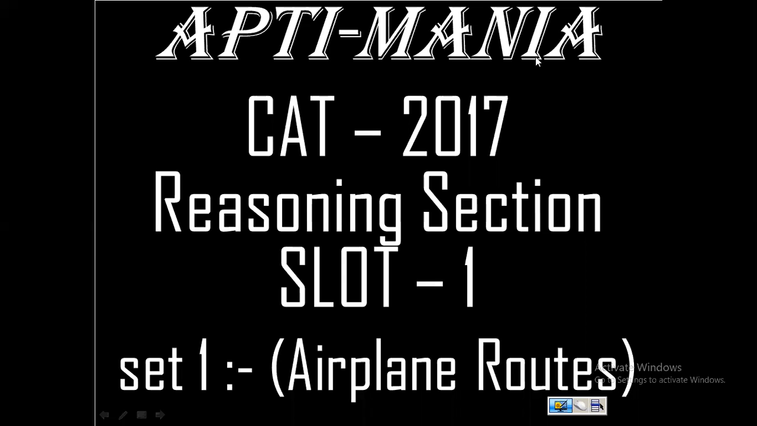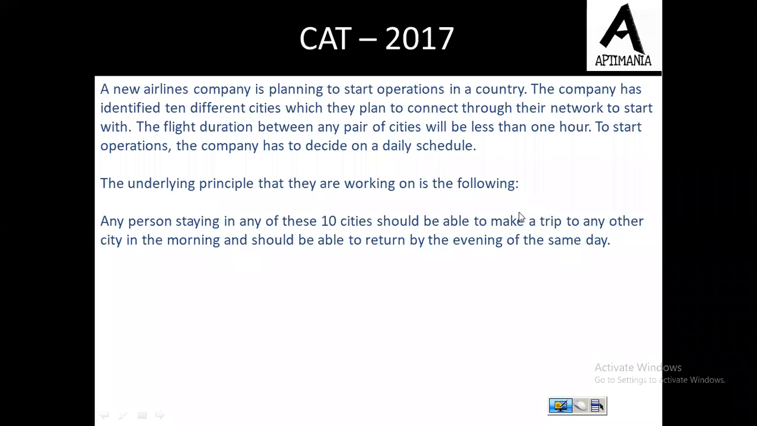Hello, I'm Abhishek. In this video, we are going to discuss set 1 of the CAT 2017 reasoning section, slot 1 paper. So the question was, a new airlines company is planning to start operation in a country.